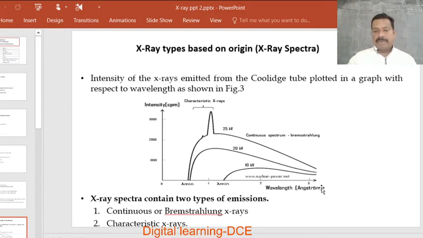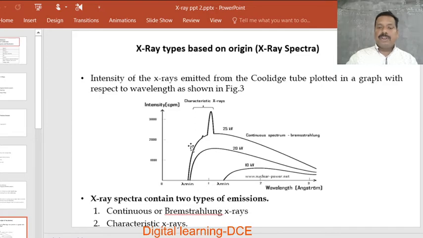In this continuous X-ray spectrum we find all possible wavelengths. If you plot intensity of X radiation on the y-axis and wavelength along the x-axis, the plot obtained is what we call the X-ray spectrum. For each X-ray curve, there is a lambda minimum. Below that lambda minimum, there is no X-ray emission. Above that lambda minimum, there is X-ray emission. For a particular potential difference applied between the anode and cathode in the X-ray tube, all possible wavelengths are emitted. The continuous wavelength region can be seen here.